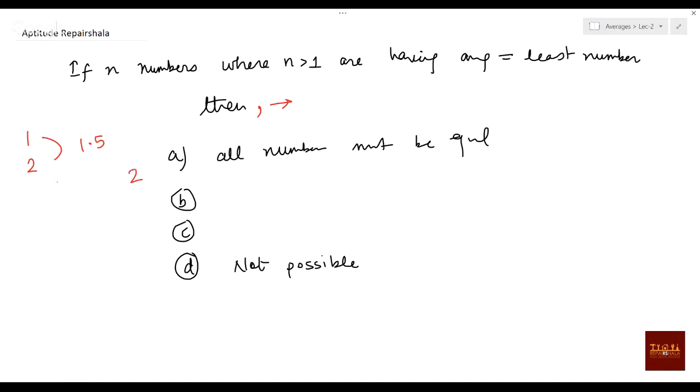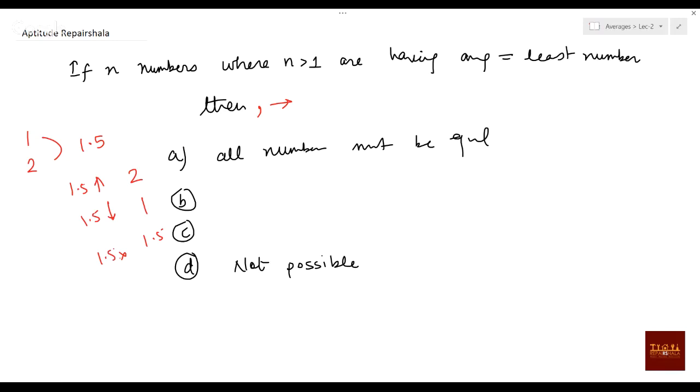If you add 1, it is less than the average, so the average will go below 1.5. If you add the same number as the average, the average will not change. If you add a number more than the average, it will increase. If you add a number less than the average, it will reduce. And if you add the same number, it will not change.